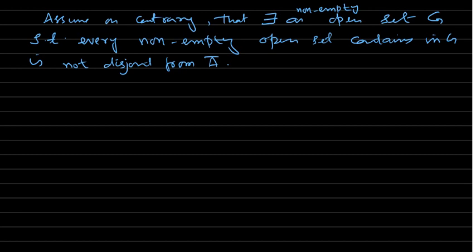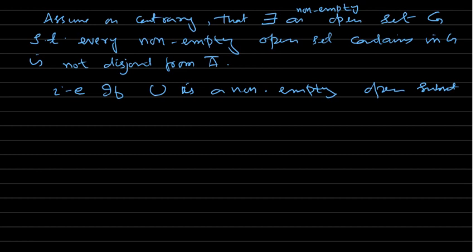That is, if U is a non-empty open subset of G, G is itself open, then U intersection the closure of A is non-empty.